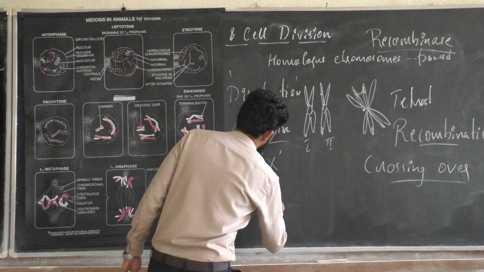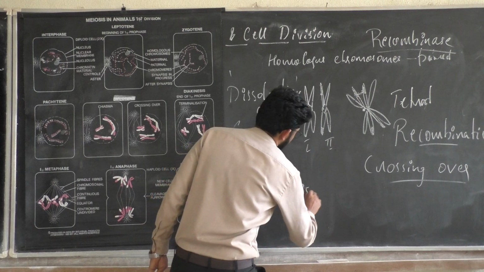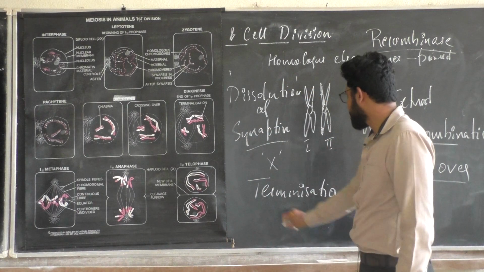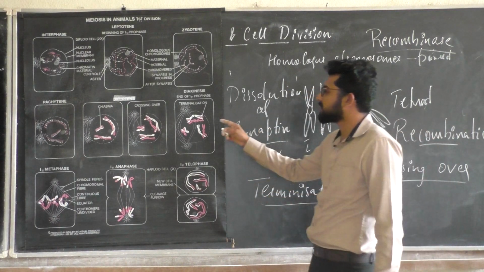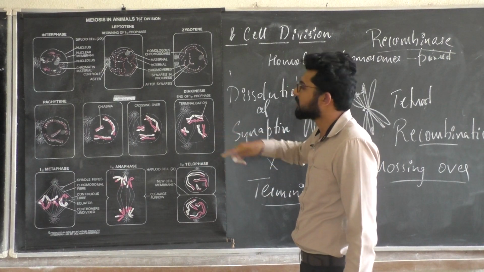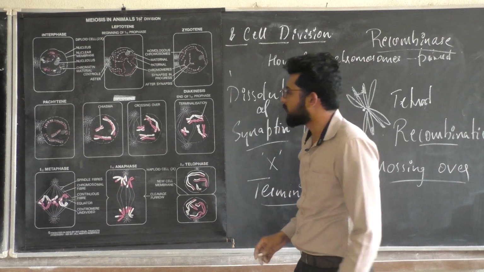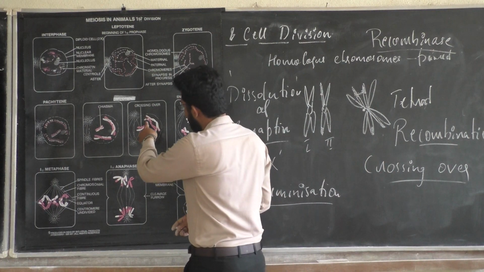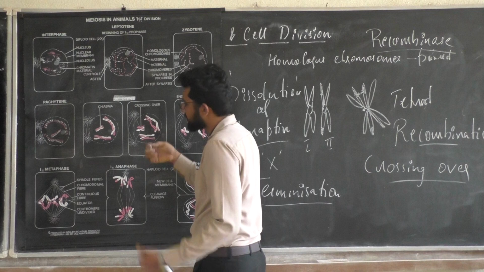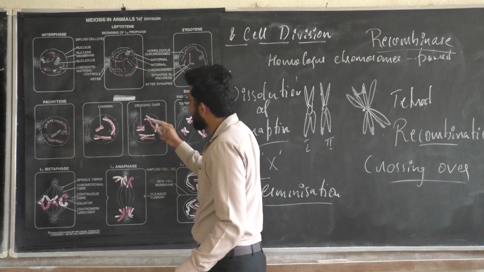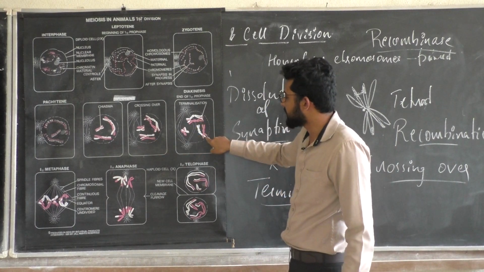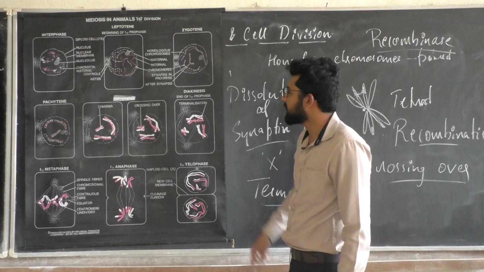Next we are entering diakinesis, where terminalization will be taking place. Terminalization is where you can find the whole chiasma, whatever we are referring to here, and only the point where we were left behind in the stage of diakinesis will even be pulled apart, and the whole structure becomes separate.